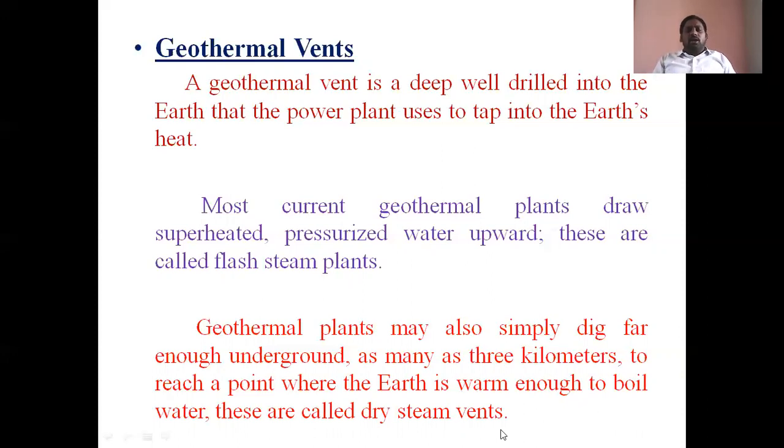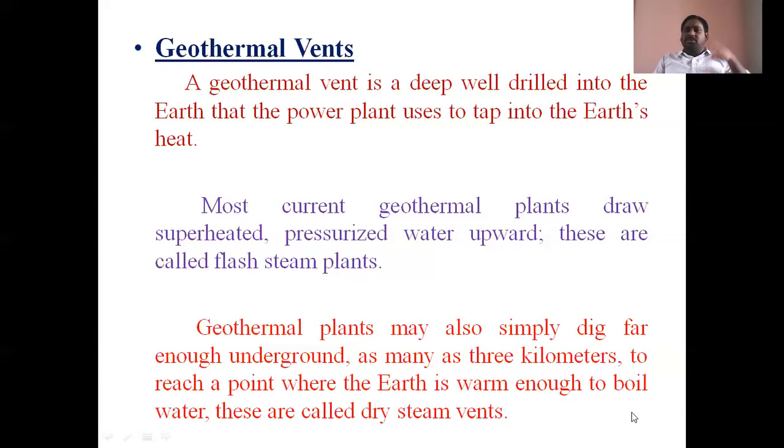Those types of digs or vents are called dry steam vents, and those types of geothermal power plants are called dry steam geothermal power plants. Anyway, these are the two types of geothermal vents and two types of geothermal power plants. That is, the first one is flash steam plants and the second is dry steam plants.